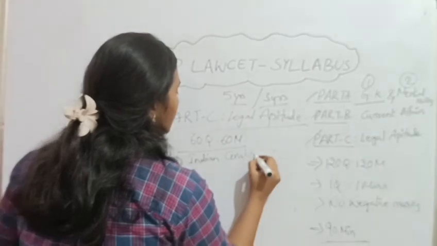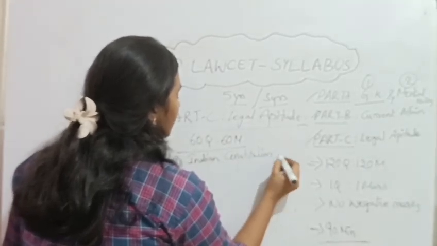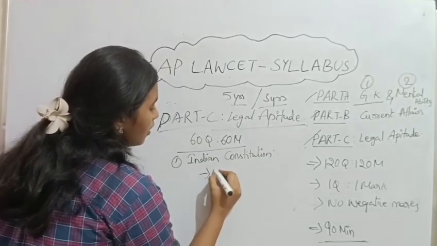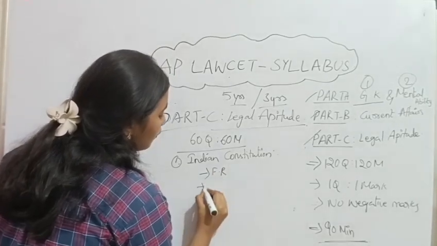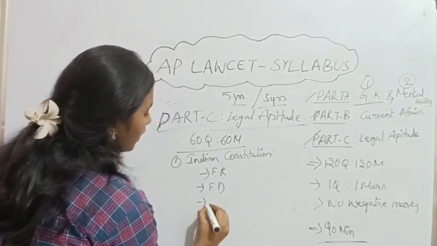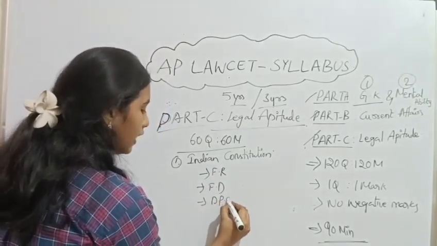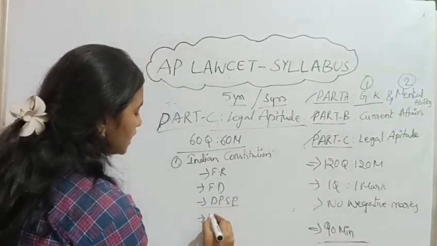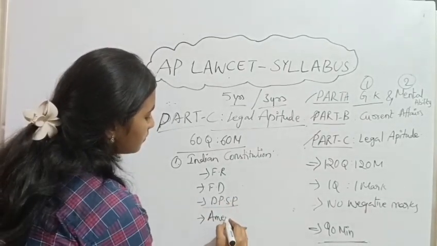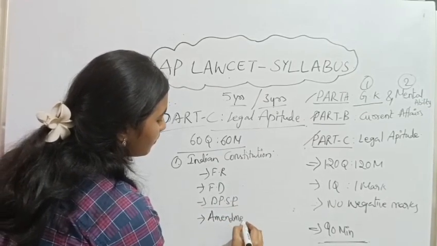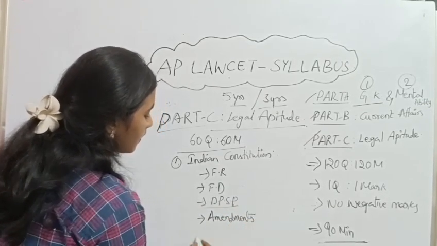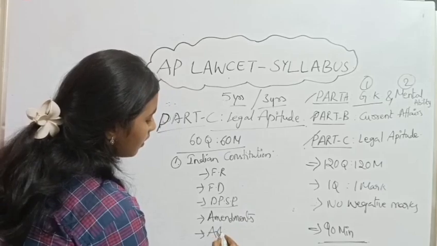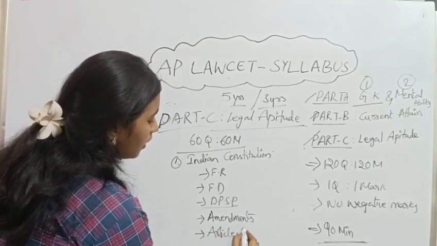From the Indian Constitution, they will ask fundamental rights, fundamental duties, Directive Principles of State Policy, DPSP in short, amendments, articles, and schedules.